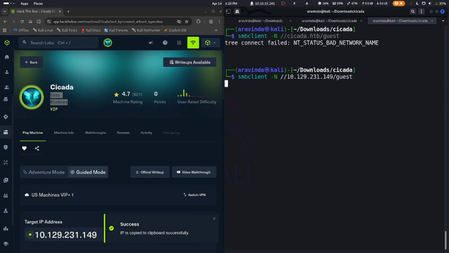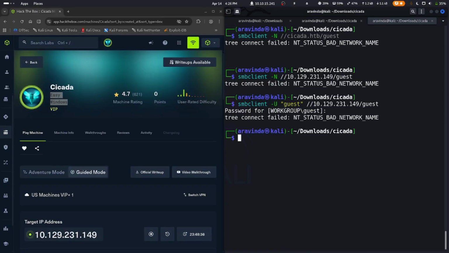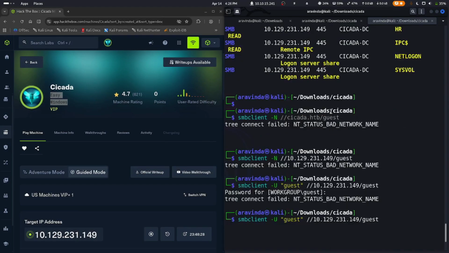I guess the IP address we have to specify. -U and guest. So guest should be the username, and the problem was the name of the share was not guest, it was HR, right?